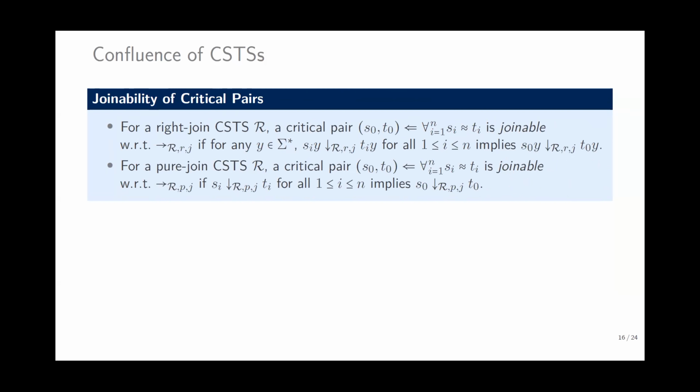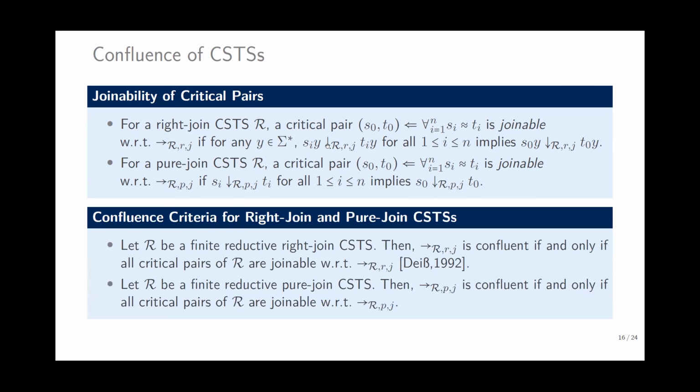As for joinability of critical pairs, if it's a right join CSTS R, a critical pair is joinable if, for S I Y and T I Y, the conditions evaluate to true, and then S O Y and T O Y are joinable. For pure join, if the conditions are joinable, then S O Y and T O Y are joinable.